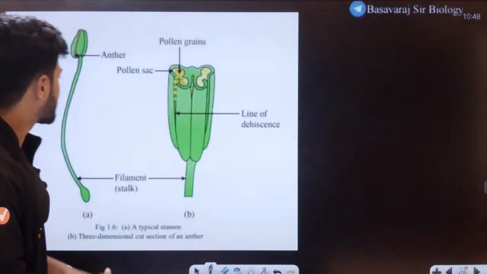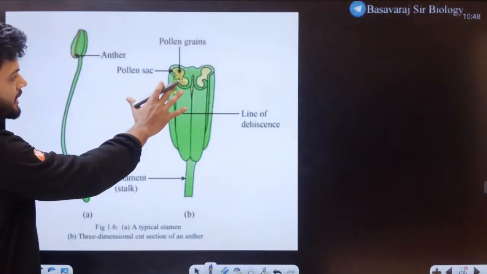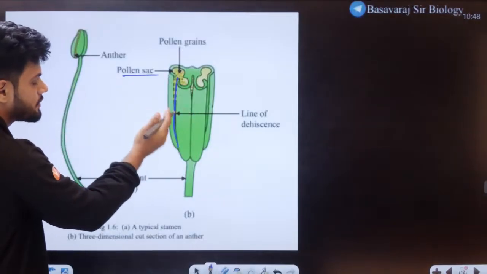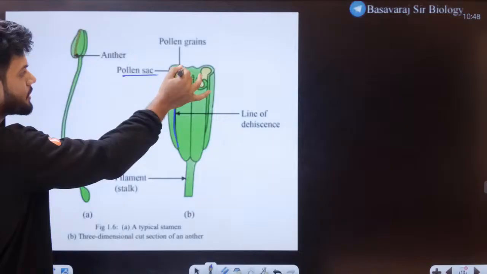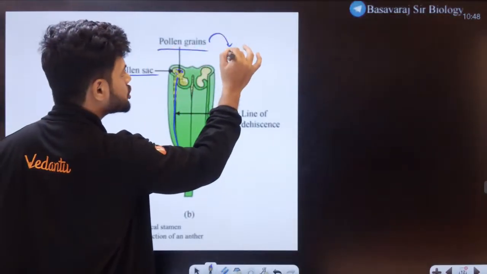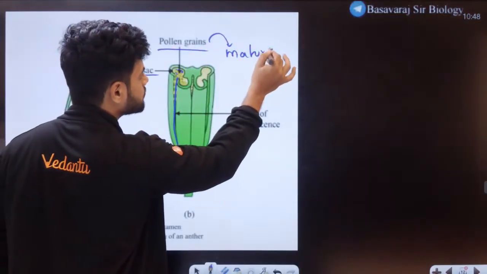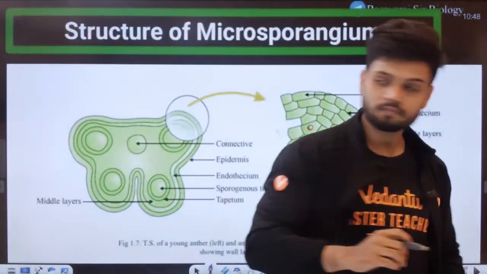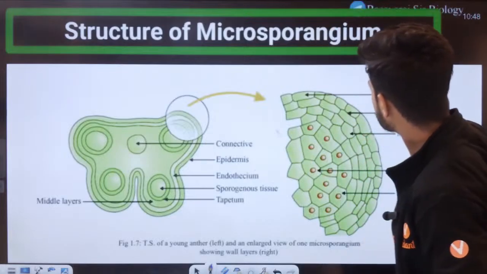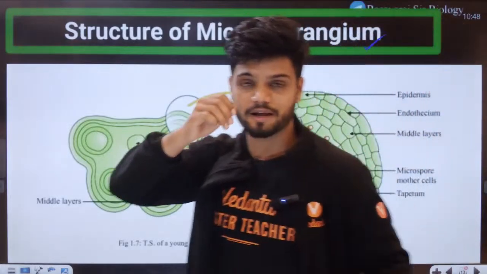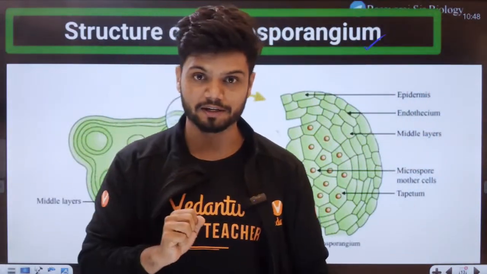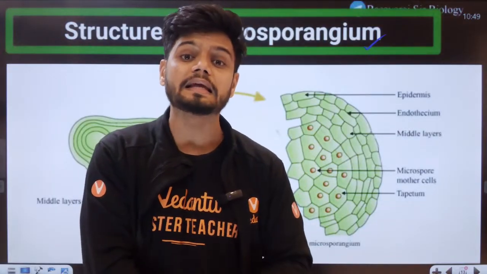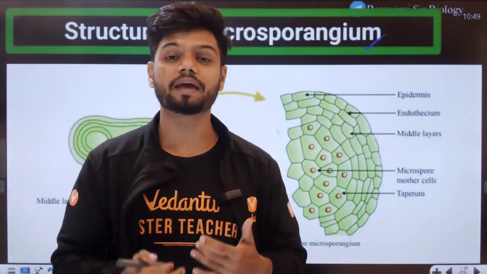Now, this is your anther, this is your pollen sac. Can you see, pollen sac is also called your microsporangium. This is called the line of dehiscence, where the dehiscence happens, and pollen grains are present here only in a mature anther, not before. Now students, we understand microsporangium. We learned about microsporangia, right? Now this microsporangia has 4 main layers or 4 main walls.